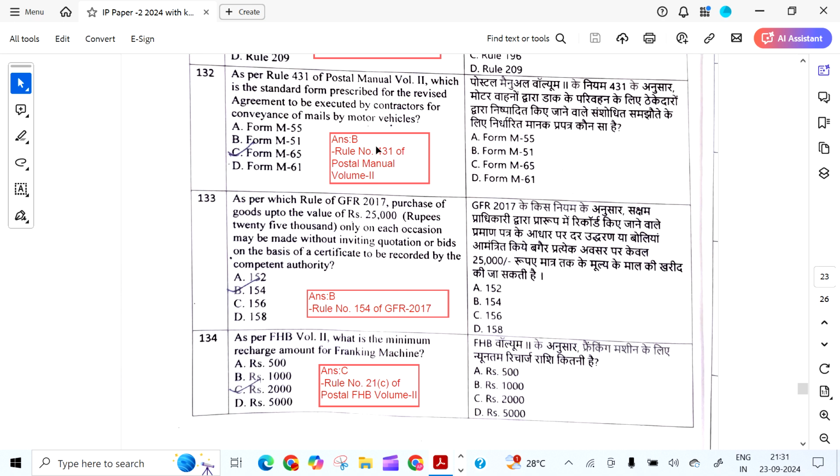As per 431 of Postal Manual Volume 2, which is the standard form prescribed for revised agreement to be executed by contractors for conveyance of mails by motor vehicles? It is M51. This is as per Rule 431 of Postal Manual Volume 2.